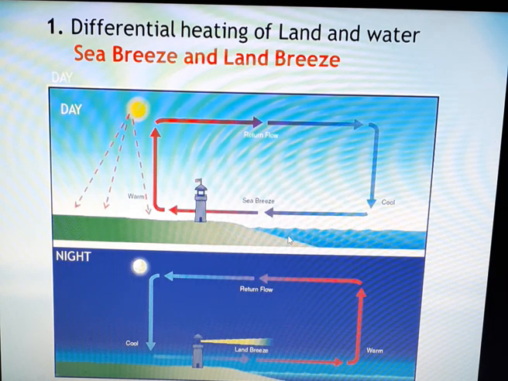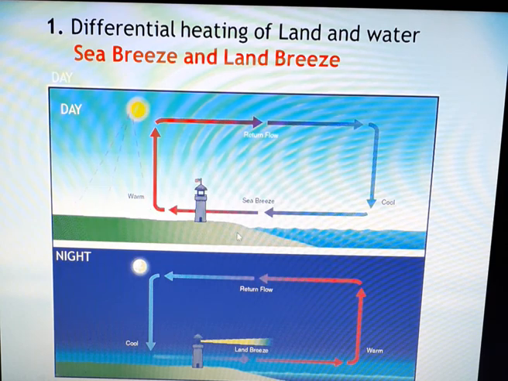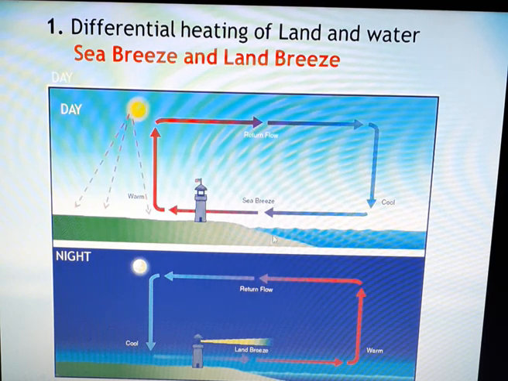So why is it going to happen? Let us see. Land absorbs heat faster than the sea. During the daytime, the land heats up more quickly than the sea water. Thus, air above the land surface being heated expands and rises up. The cooler air above the sea surface blows towards the land to take its place. The cool air from the sea blowing towards the land is called as sea breeze.